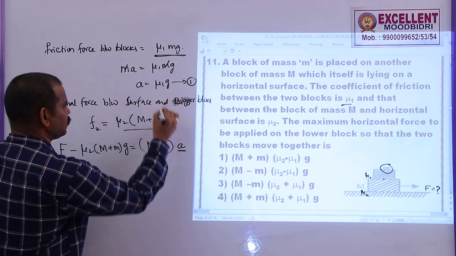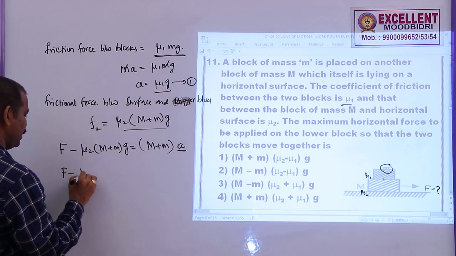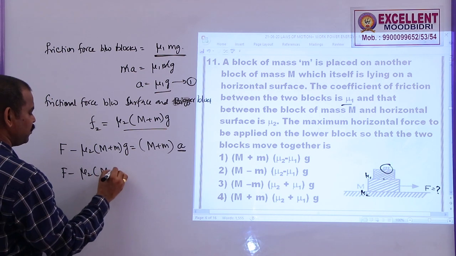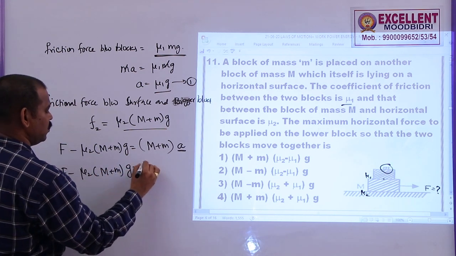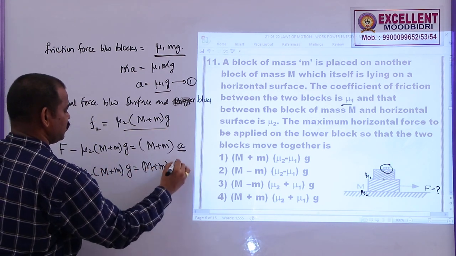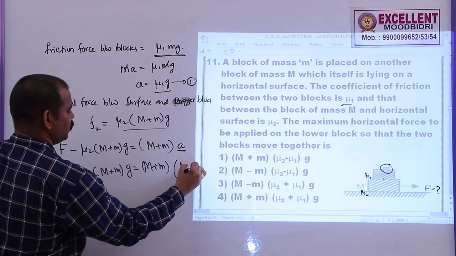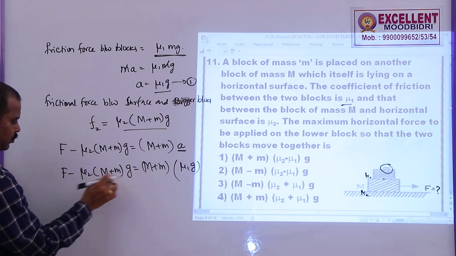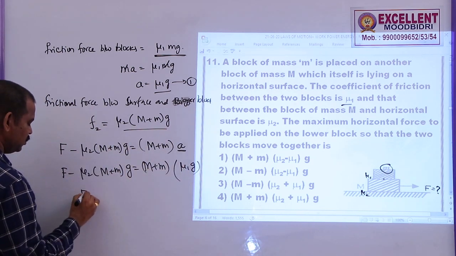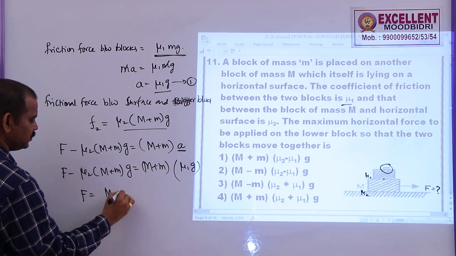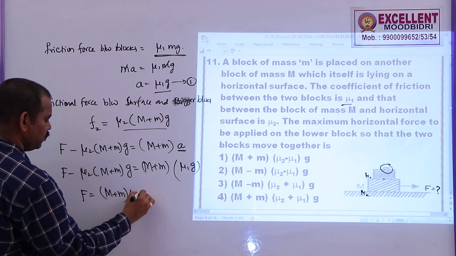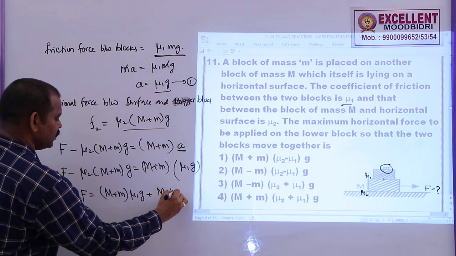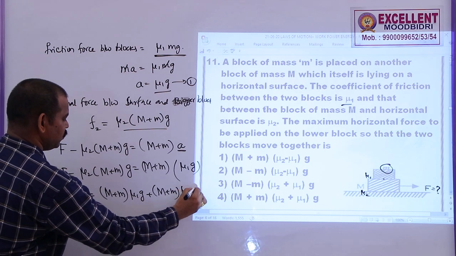But we know A is equal to mu 1 g. So F minus mu 2 into capital M plus small m into g is equal to capital M plus small m into A, which is mu 1 g. You can see this M plus m into mu 1 g, this is minus mu 2 g, when it goes to the other side it becomes plus mu 2 g. So this can be written as M plus m into mu 1 g plus M plus m into mu 2 g.